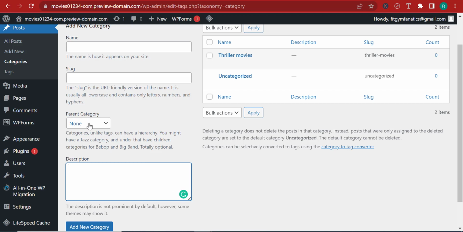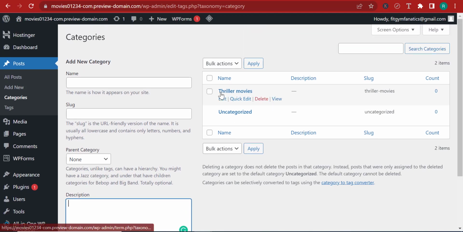Of course, that parent needs to exist, so you can't give it a parent that doesn't exist yet. So if you have a parent relationship between categories, you have to make sure that you know which category is the parent and which categories are the sons or daughters of that particular category. And you can give it a description over here, and when you add the category, it will be added over here and you can use it.